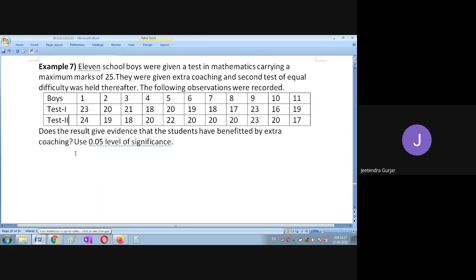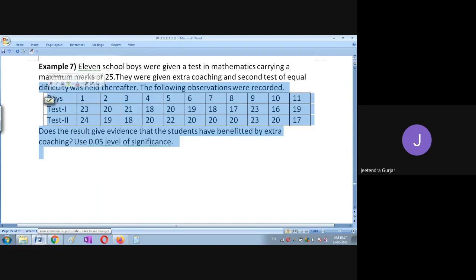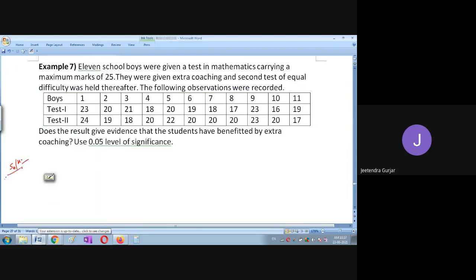Yes, students, very nice example we have taken here. So please tell me the given data. First you write down the given data here, students. Okay, so I will take the first test the hypothesis. Can anybody tell me what I am going to take the hypothesis here, friends?